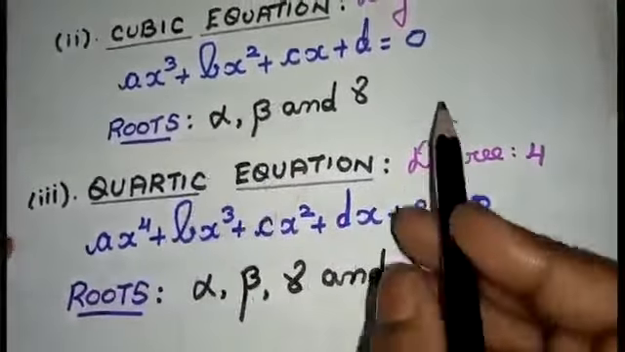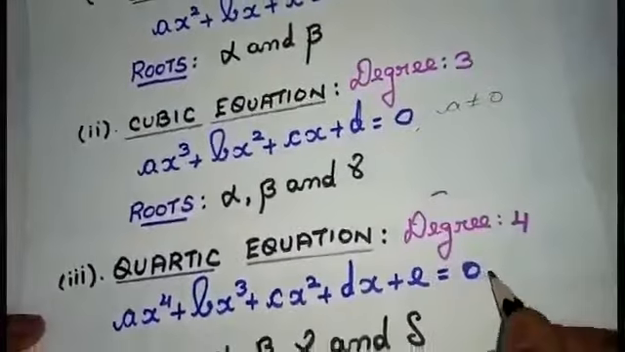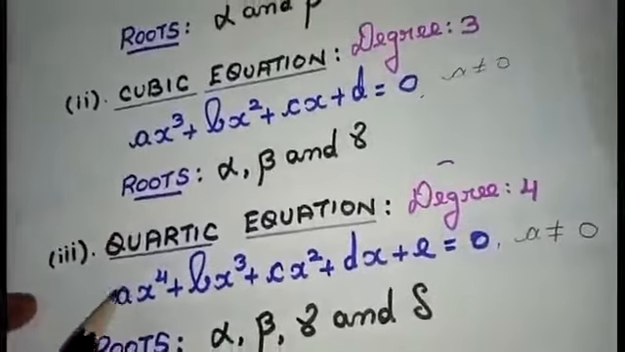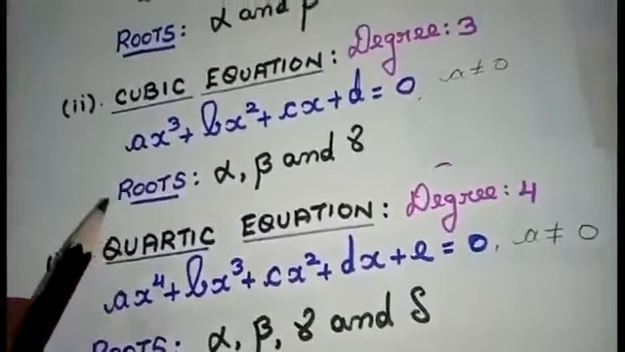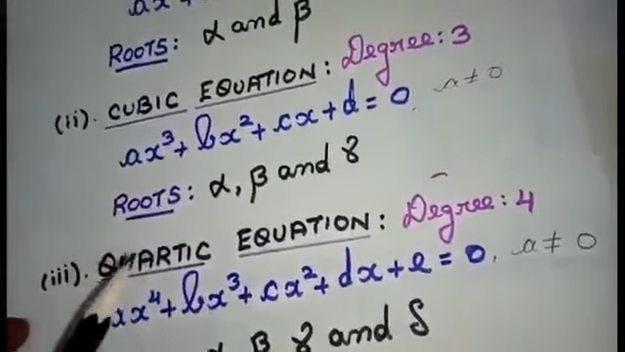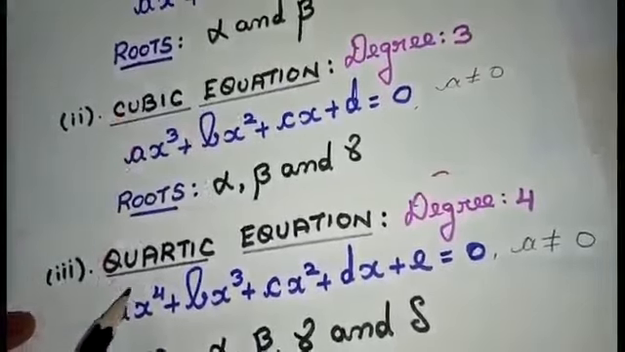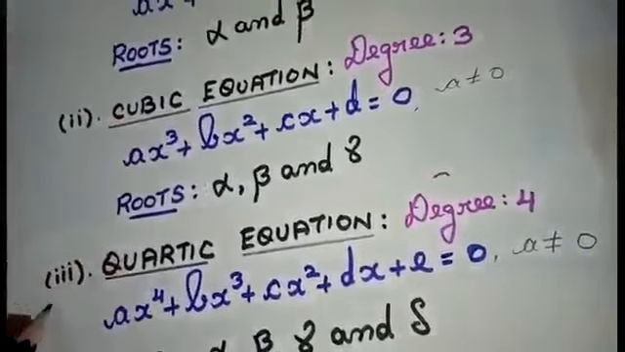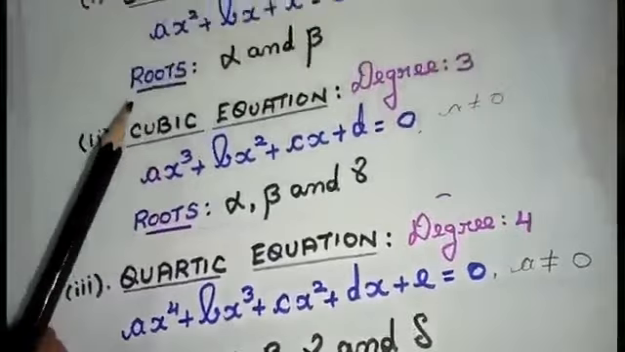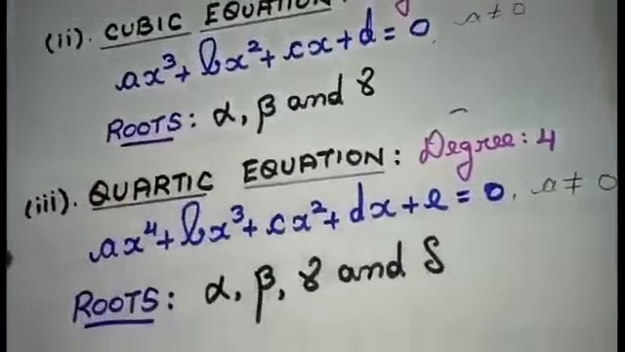In these two cases, again I am going to check that a must not be equal to 0. Be clear, the coefficient of x cube and x to the power 4 must not be equal to 0. If it is equal to 0, then I cannot say it is a cubic or quartic equation. So this is the main idea of Vieta's formula for these three equations, students. Now we are going to solve sums based on this concept, and before that we are going to see the derivations, that is how we are going to apply it for quadratic, cubic and quartic equations, students.